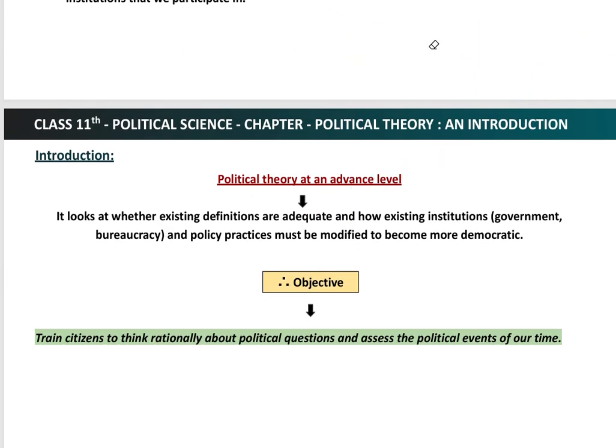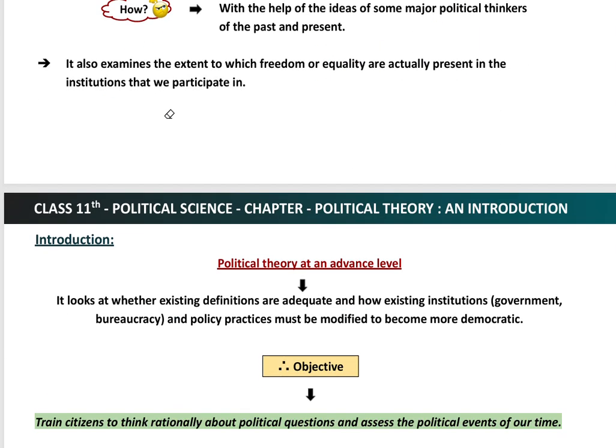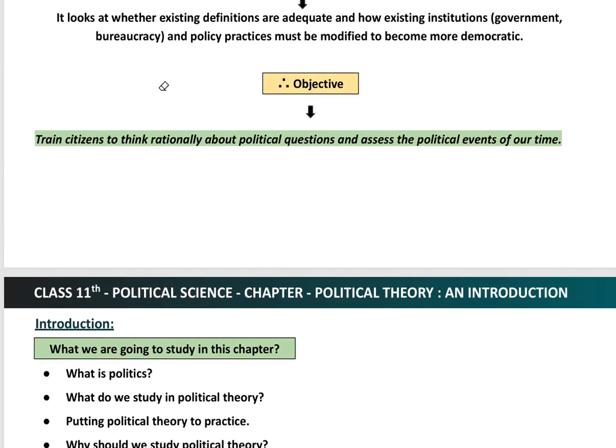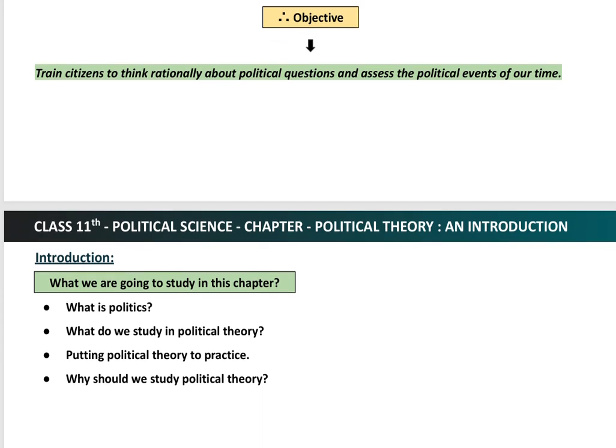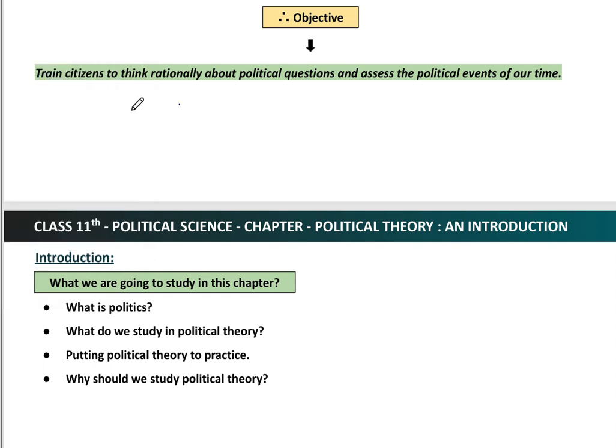We are all human beings living in a certain place, and we know which kind of questions we may face. So that's why political theory tries to train us to think rationally about political questions. For example, whom we should vote for, what the perspective should be when we are voting for someone, what our criteria should be, right? So हमें क्या चीजें follow करनी चाहिए, that we basically talk about.